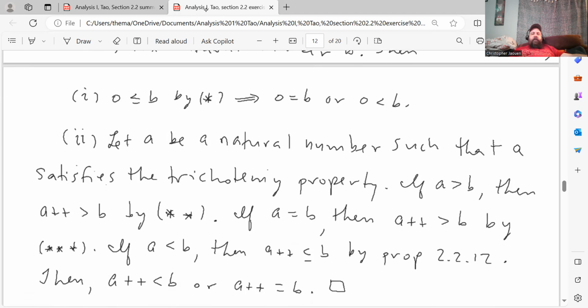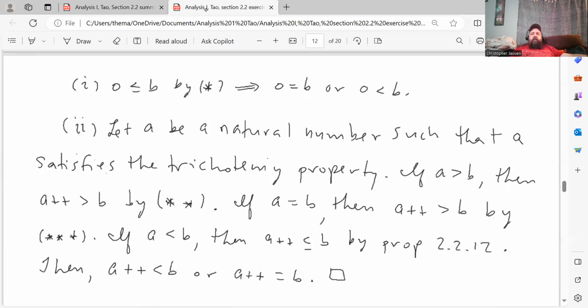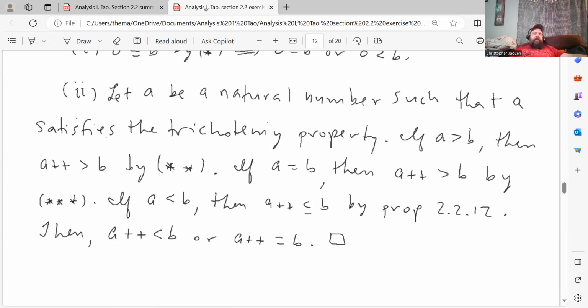Let A be a natural number such that A satisfies the trichotomy property. If A is greater than B, then the successor of A is greater than B by double star, that statement that we proved a second ago. If A is equal to B, then the successor of A is greater than B by triple star. If A is less than B, then the successor of A is less than or equal to B by proposition 2.2.12. Then that means that the successor of A is either less than B or the successor of A is equal to B. And that shows all the cases.